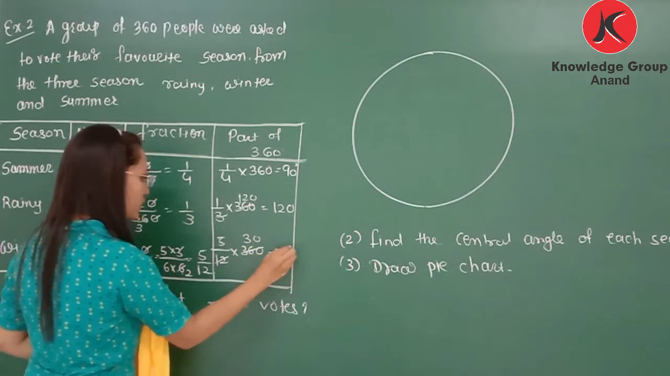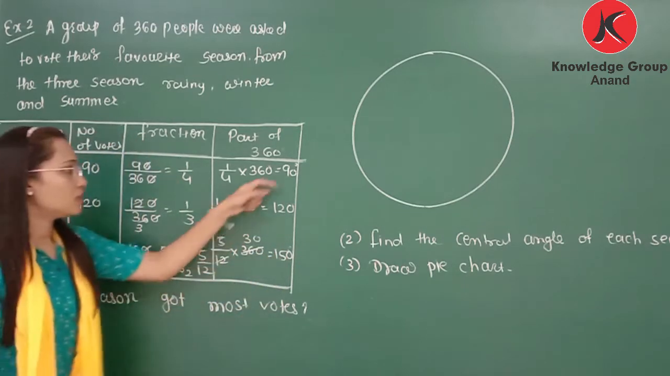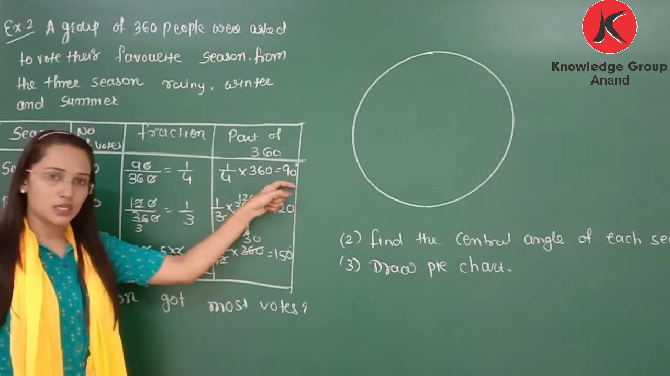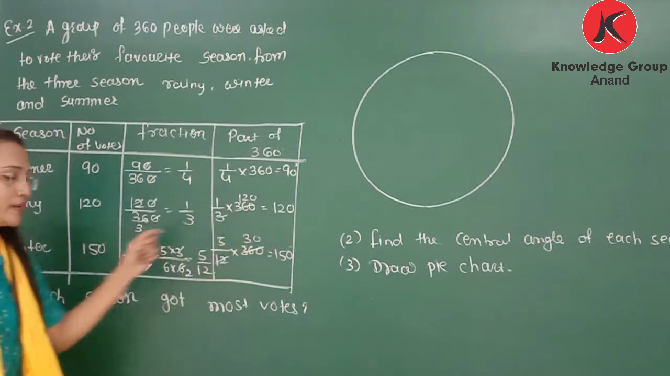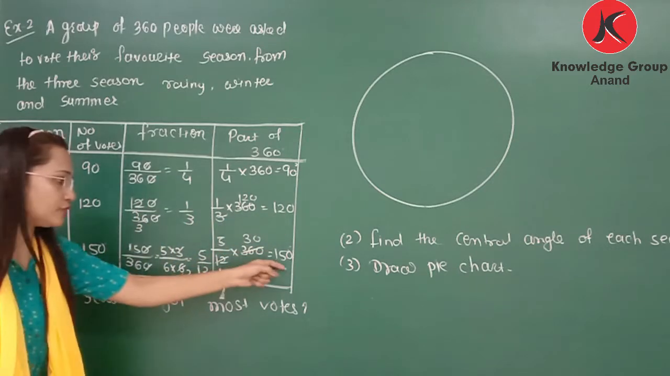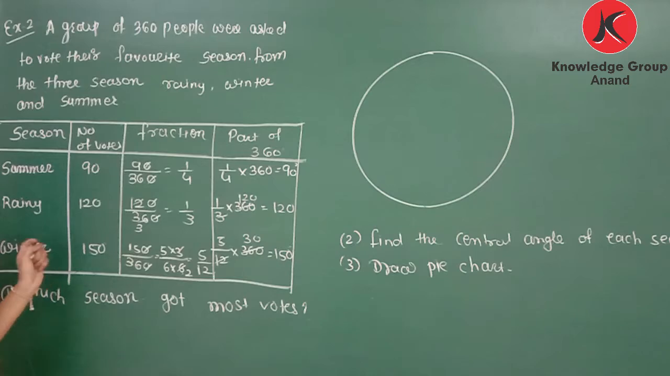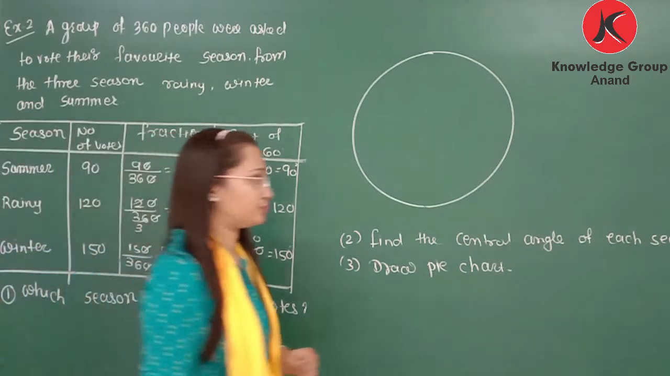So it is 150. Okay. So we find the part of the circle graph: the 90 degree part represents summer season, the 120 degree part represents rainy season and the 150 degree part represents winter season. Now let's draw a circle graph.